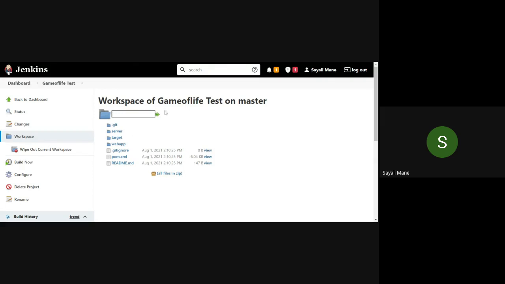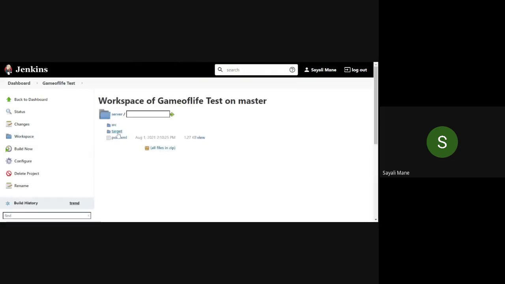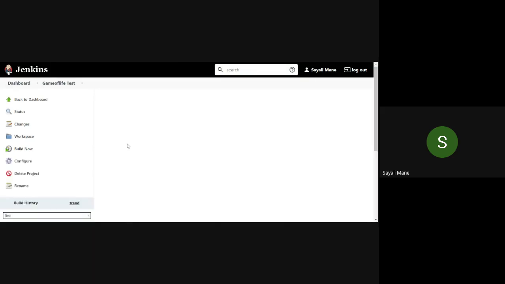Okay, see, game of life test. Here click on the server button. After that in server you will see 3 files are there. Among that click on the second one, that is target. After that you will see there is a folder called surefire reports. Okay, click on this one, surefire reports.